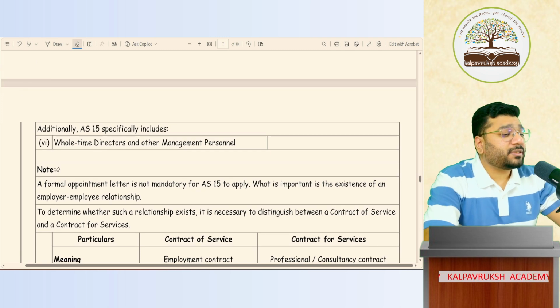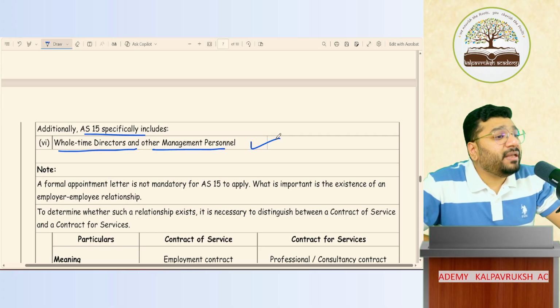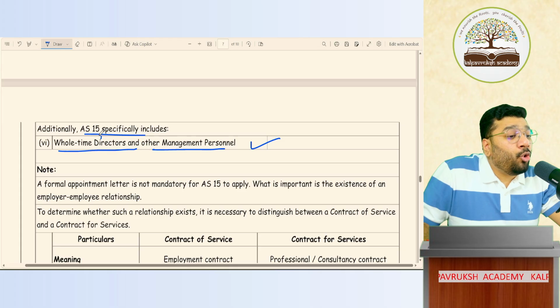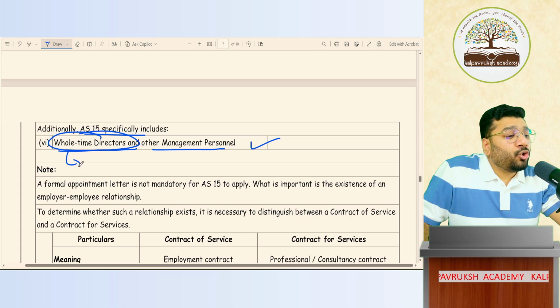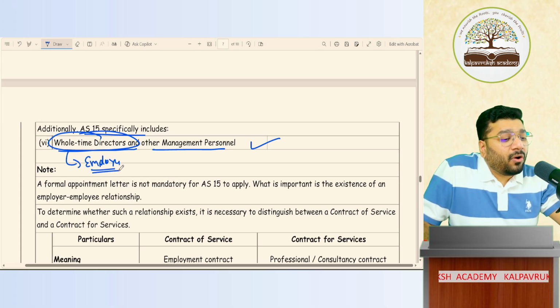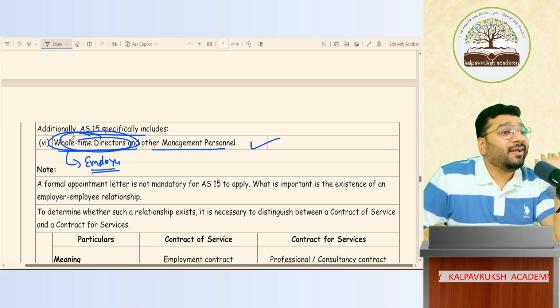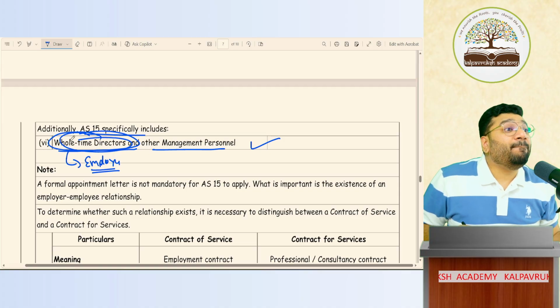Apart from those 5 items, additionally, AS 15 has said that even a whole-time director or any other management personnel will be treated as an employee as per AS 15. So any benefit that is given to the whole-time director will be construed as employee benefit, and such accounting of employee benefit should happen as per Accounting Standard 15. Got it, not got it? So the whole-time director is an employee of the organization for the purpose of AS 15. In some other AS, I will tell that a whole-time director is not an employee. So here I'm telling he is an employee because AS 15 says that a WTD is an employee. Got it, not got it?